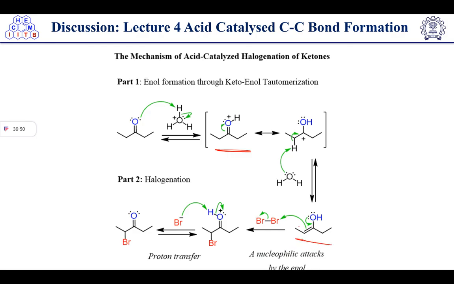After the enol formation, now it will attack on Br2, which is added, so bromine, and it will form the intermediate like this one. Now Br minus will be there in the system, which will take the proton to make HBr, and it will form the halogenated ketone. So this is the mechanism for the halogenated ketone formation, halogenation.